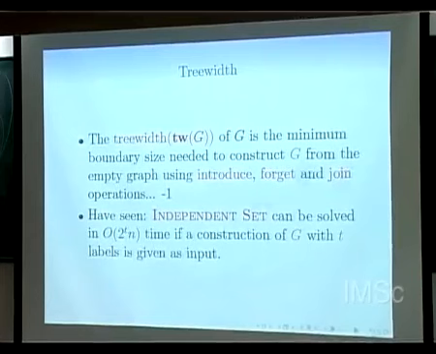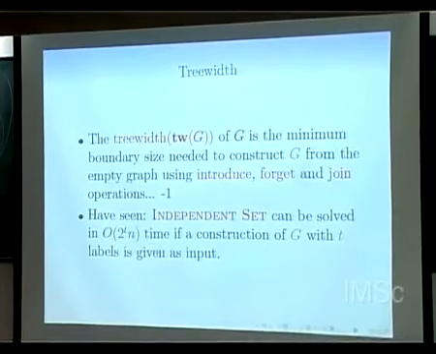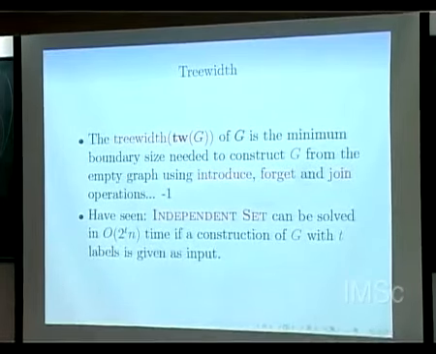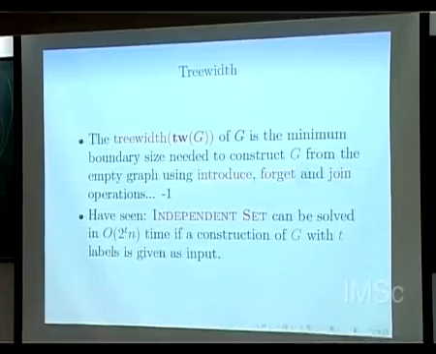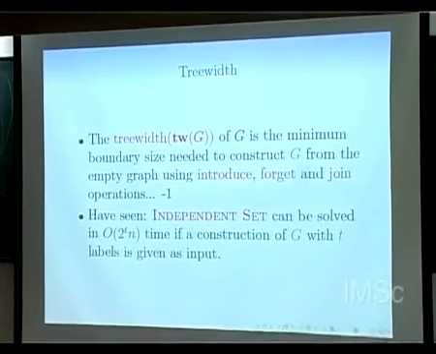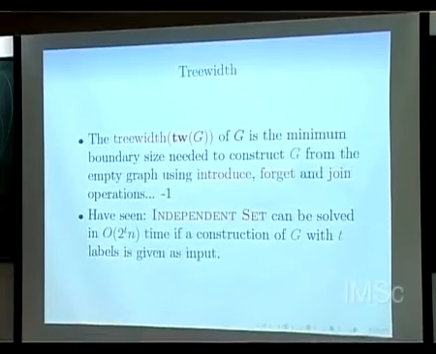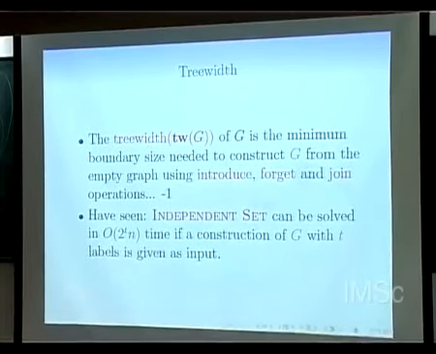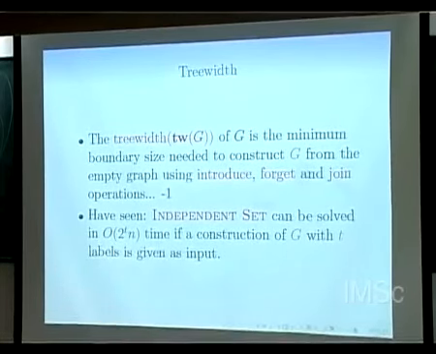And this is what is called tree width of a graph. It's the minimum boundary size needed to construct G from the empty graph, and then you use 3 operations: introduce, forget, and join. And I have told you that independent set can be solved even on this graph in time 2 power t. Okay. So now, is someone willing to construct trees using these operations?